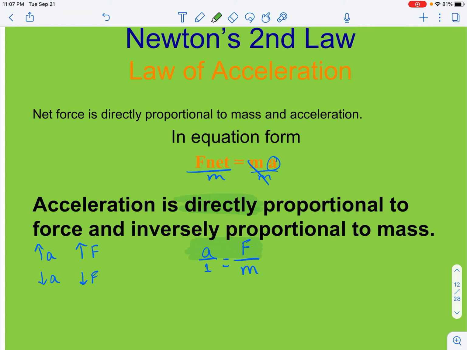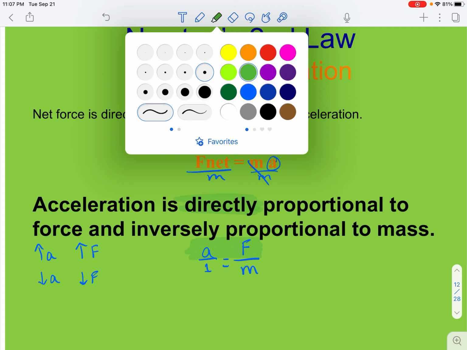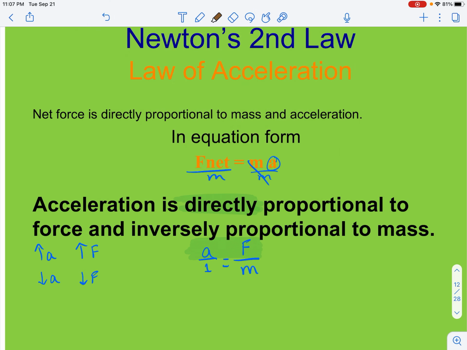So now, if we were to consider our acceleration and our mass, what this is saying is if I increase the acceleration rate, it must be because it was a lesser mass, or what we will actually see more often is if I have a less massive object, as a result of that, my object will experience a greater acceleration.